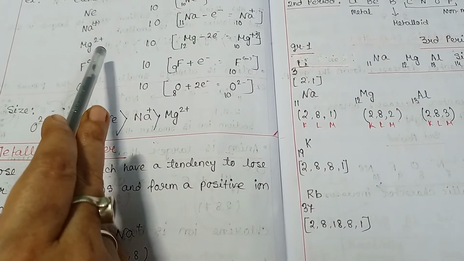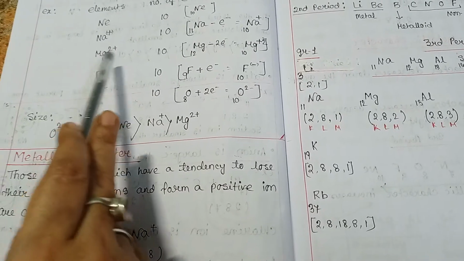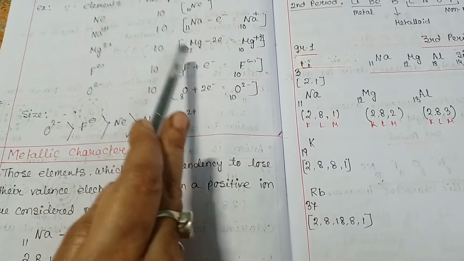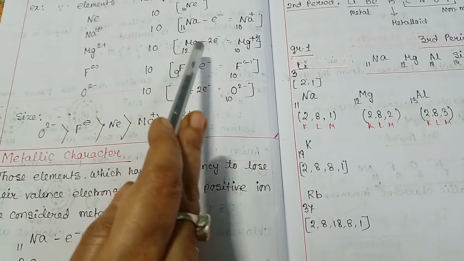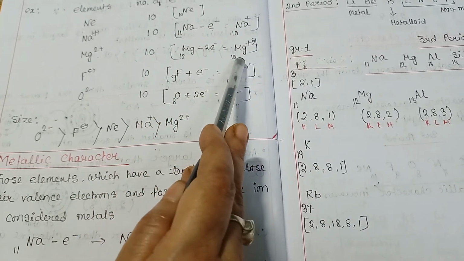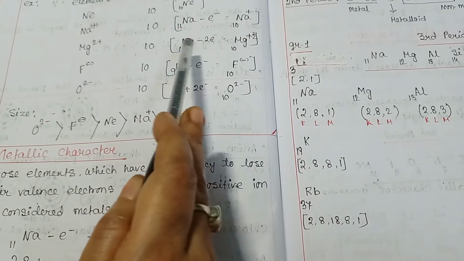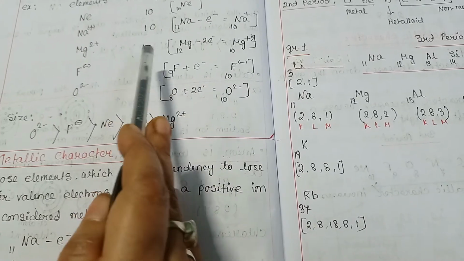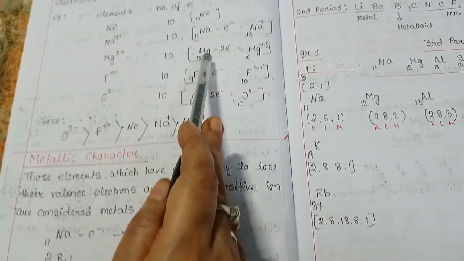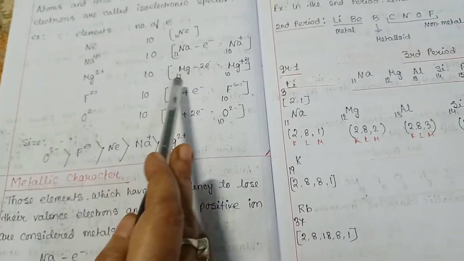And in case of magnesium, atomic number 12, it loses 2 electrons to form Mg2+, which has 10 electrons but 12 protons.